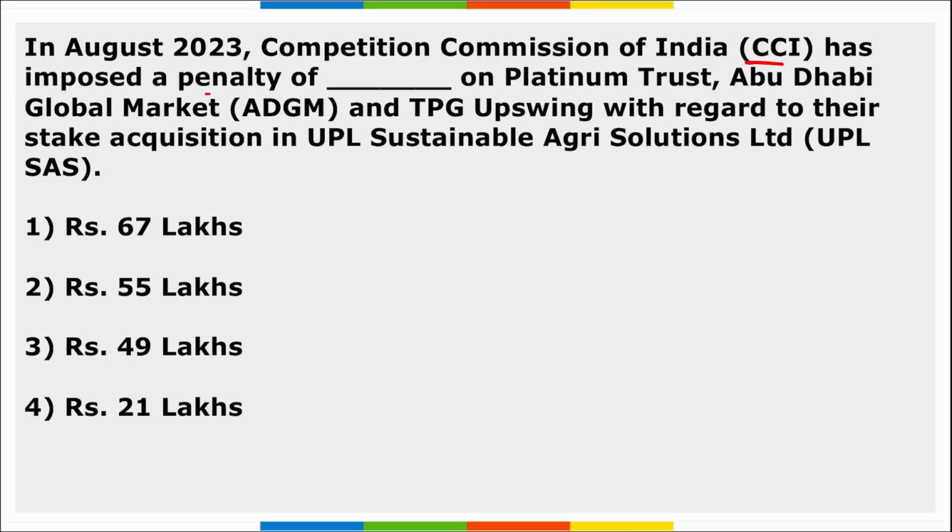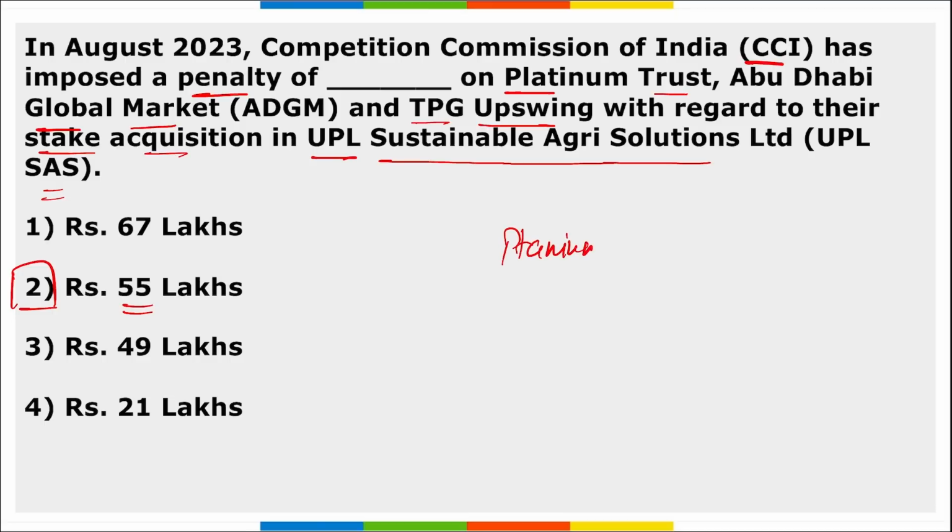Next, CCI has imposed a penalty of dash on Platinum Trust, Abu Dhabi Global Market and TPG Upswing with regard to their stake acquisition in UPL Sustainable Agriculture Solutions Limited, right? So how much penalty has been imposed by CCI? 55 lakh rupees, correct? It is on the Platinum Trust and TPG Upswing, with regard to their stake acquisition in UPL Sustainable Agriculture Solutions Limited, which is a part of UPL Group.